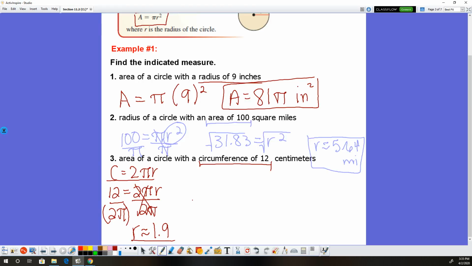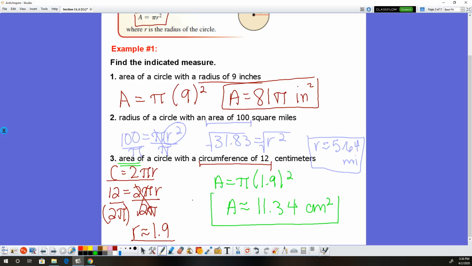Now I want to find the area of this circle. So A equals pi r squared. Well, my r is 1.9. And remember, I square only my 1.9. I don't square my pi. So when I put this into my calculator, I get roughly 11.34, and that would be centimeters squared.